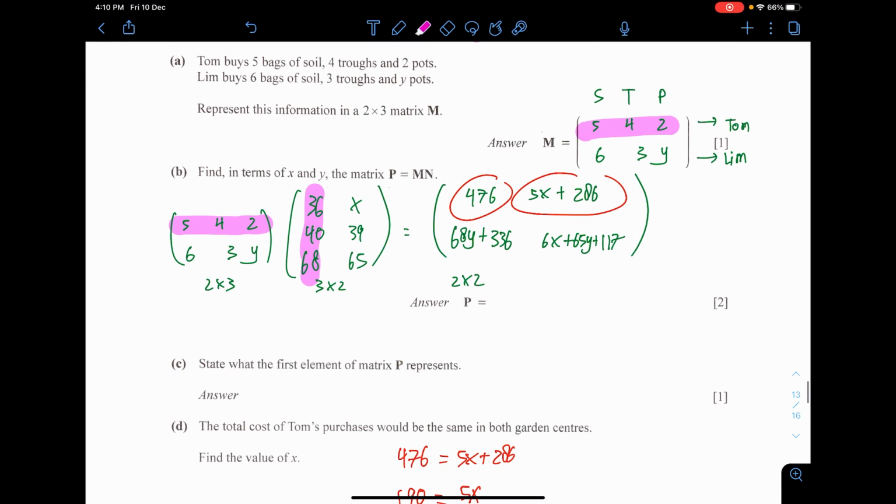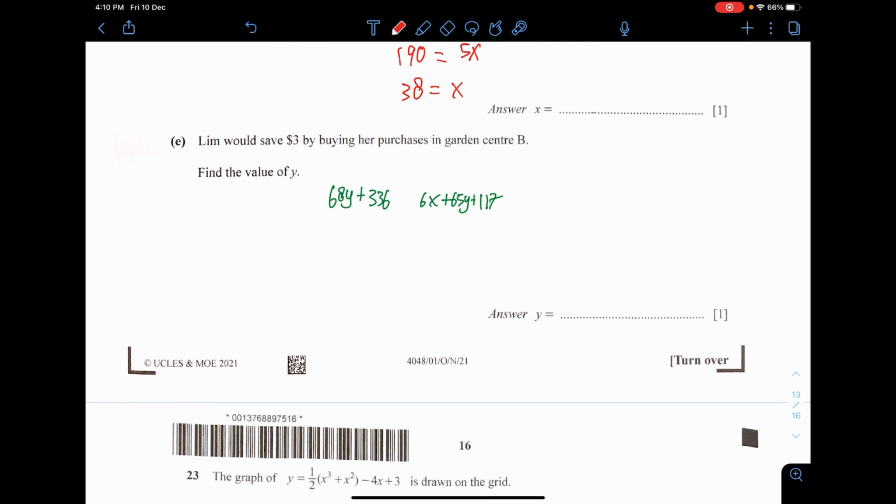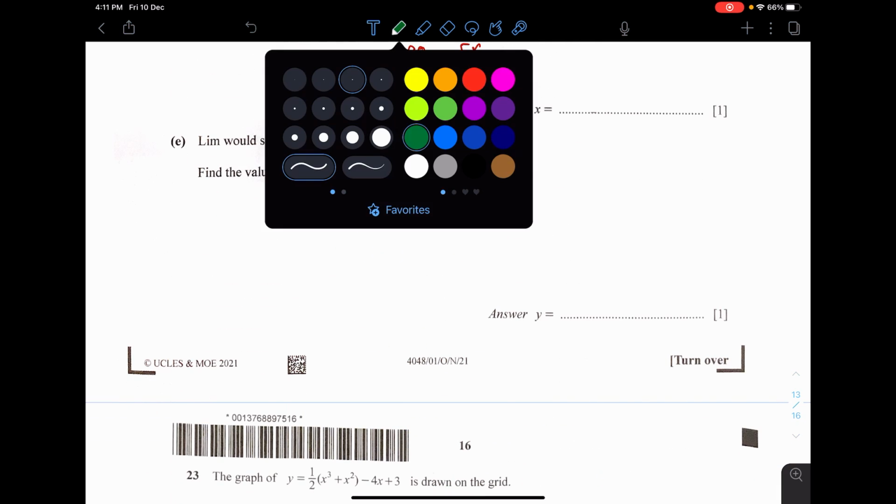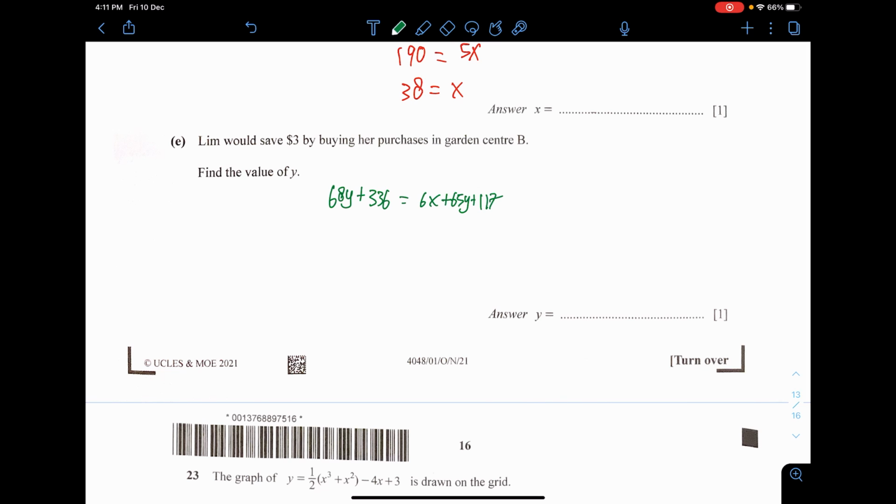So again we are going to take these numbers. Let me just copy this down so it will be faster. Now they are not exactly equal, but I will put an equal sign first. The claim is that Lim will save $3 if she spends the purchase in garden center B, so that center B is cheaper. Garden center B is the one on the right side. Hence, to make them equal, I need to add another $3 to this, because garden center B is cheaper by $3.